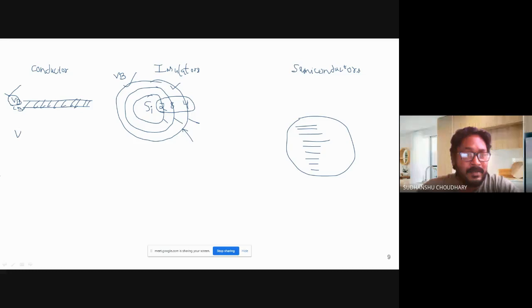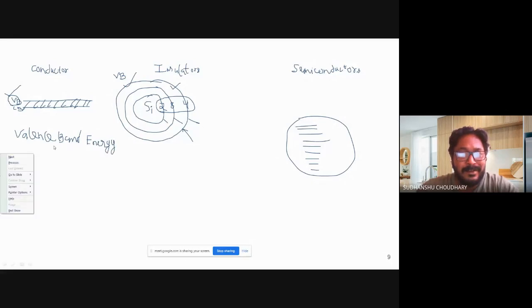So this is called valence band. So I'll write here valence band. The outermost orbital is called valence band, and the outermost orbital's energy is called valence band energy. So I'll say valence band energy.